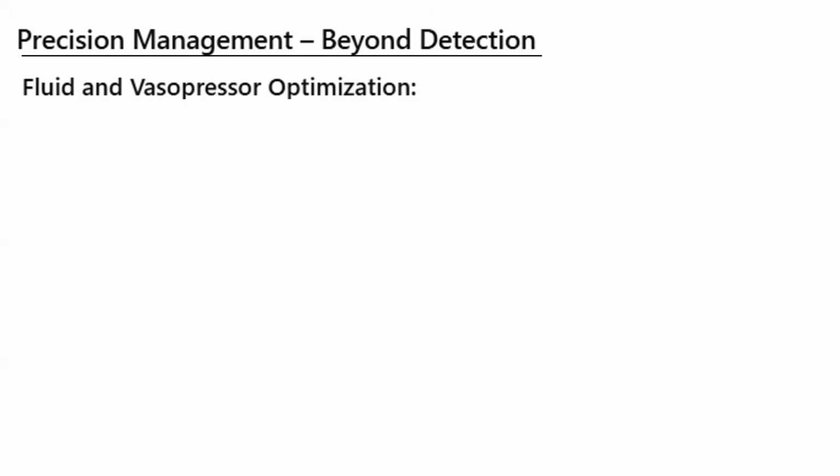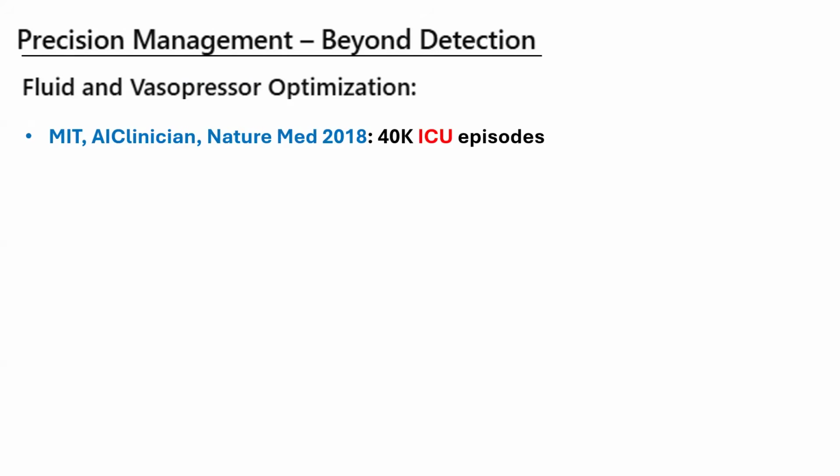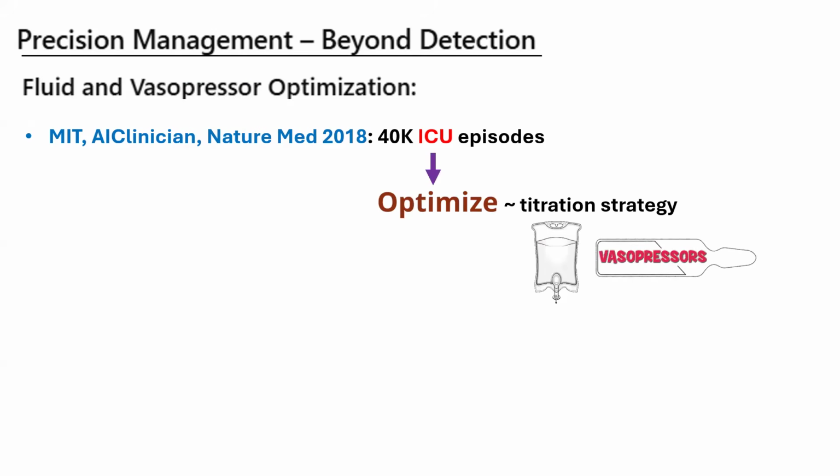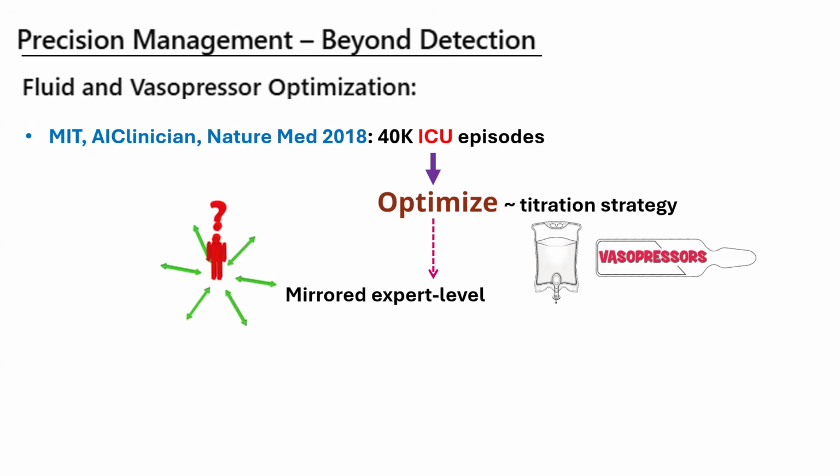So now it's about precision management, whether AI is helpful to manage patients in a very precise way in sepsis. When we look at fluid and vasopressor optimization, there are AI algorithms. These are some of the algorithms, MIT, AI Clinician, or Nature Medicine 2018, where they looked at 40,000 ICU episodes to see if these algorithms help optimize titrating the fluids and vasopressors, because the whole science of intensive care is all about fluid responsiveness and how much fluid to give. Using this AI algorithm, titrating the fluids and vasopressors really mirrored expert-level decision making.